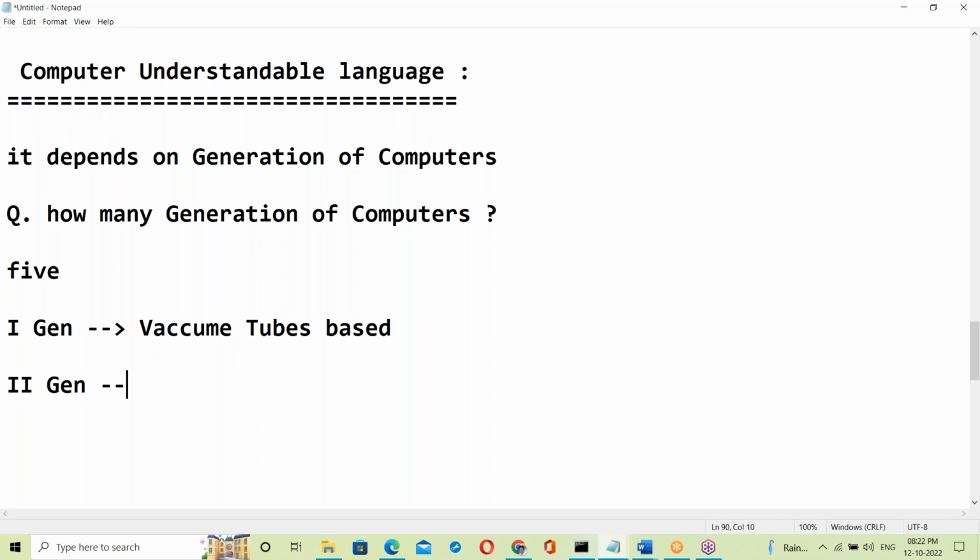Second generation is transistor based. We have an electronics subject in our engineering where we study all of this. Vacuum tubes here, transistor based here, next IC based.